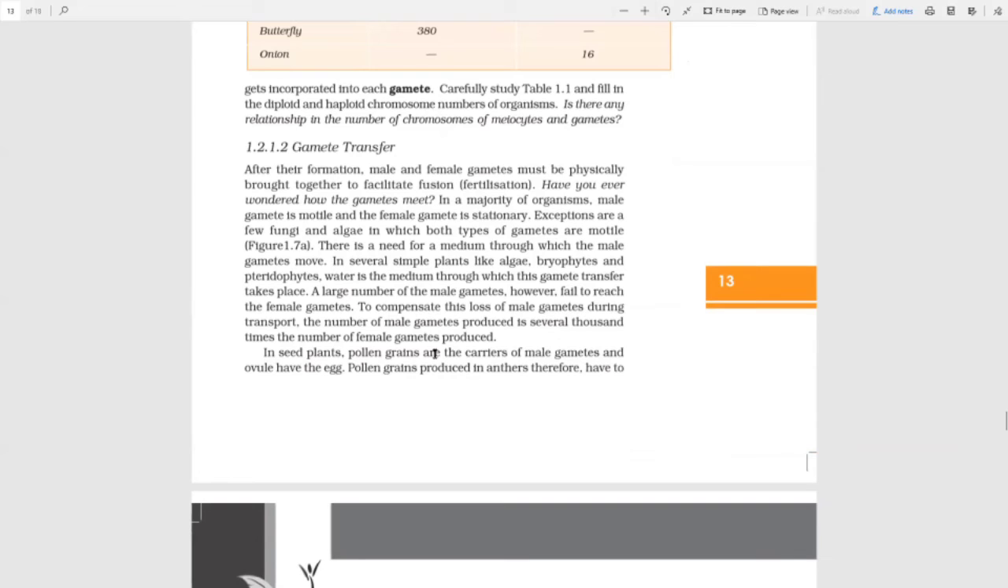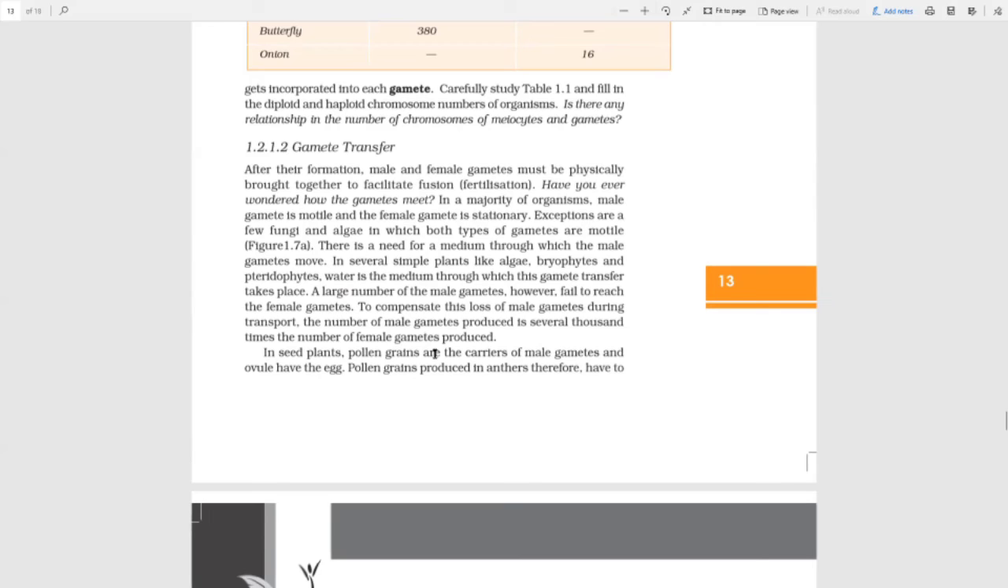Now we have to transfer or transport them so that they can go and do this miraculously vital process known as fertilization and give us a miraculously beautiful offspring. Okay, gamete transfer. After their formation, male and female gametes must be physically brought together to facilitate fusion. Have you ever wondered how gametes meet? There might be something like a channel or pathway for them.